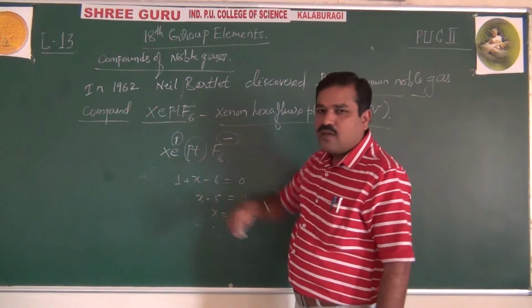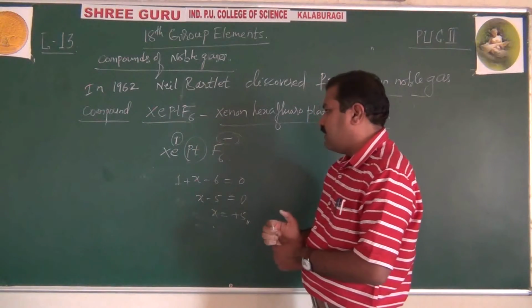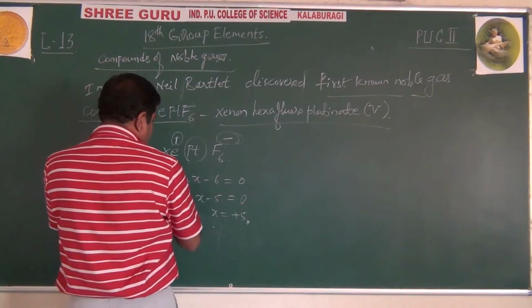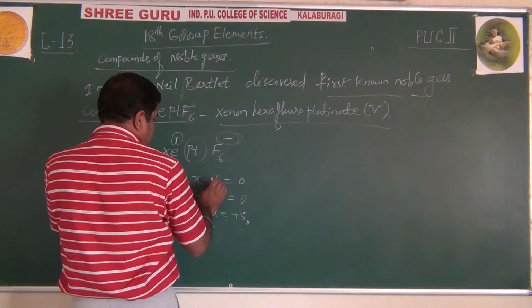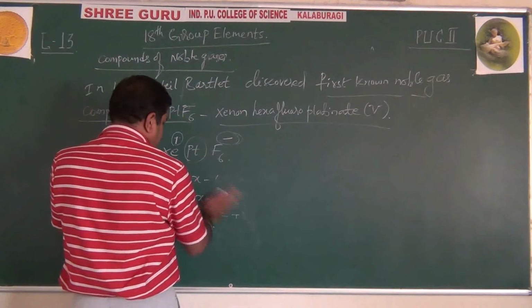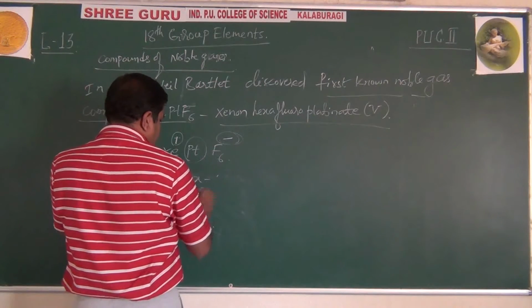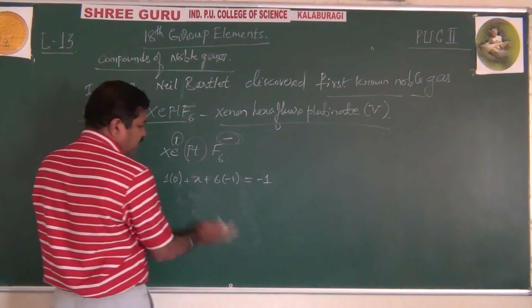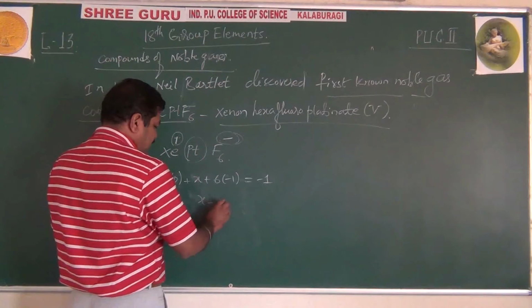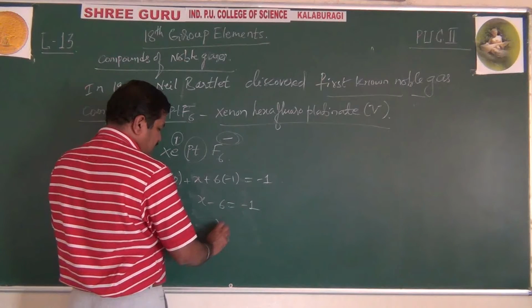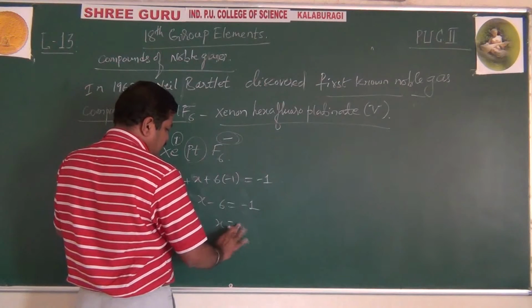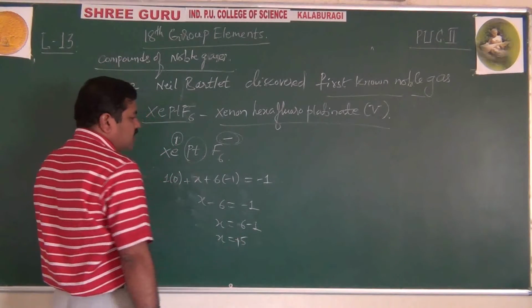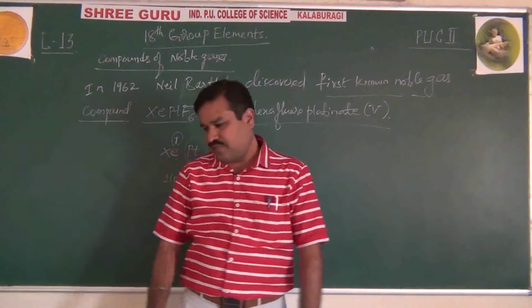Zero valency no doubt, but generally, 1 plus X plus 6 into minus 1 is equal to 0. So X minus 5 is equal to 0. That's correct, X is plus 5 oxidation state.